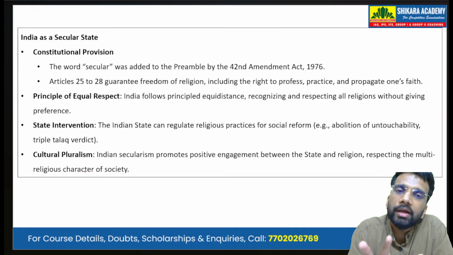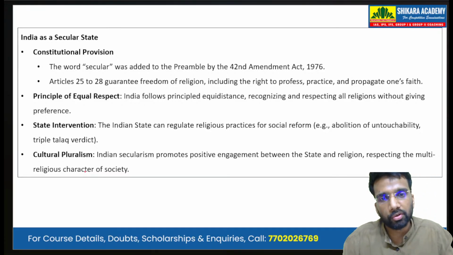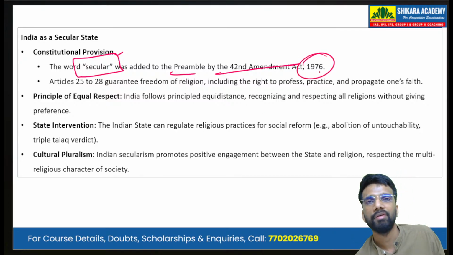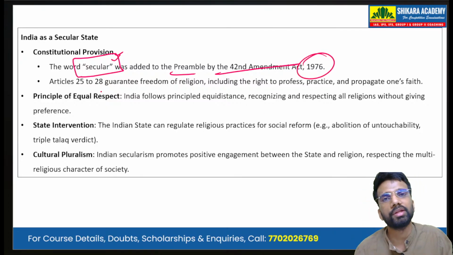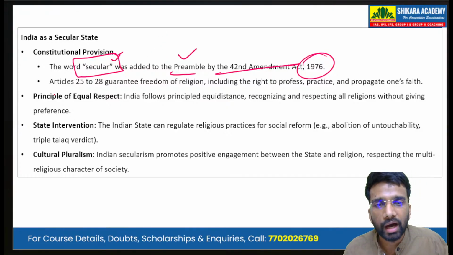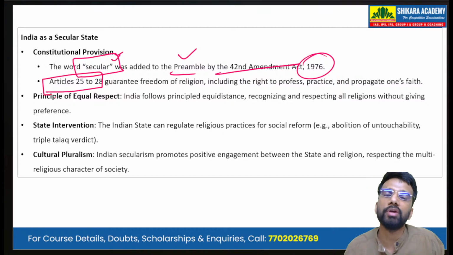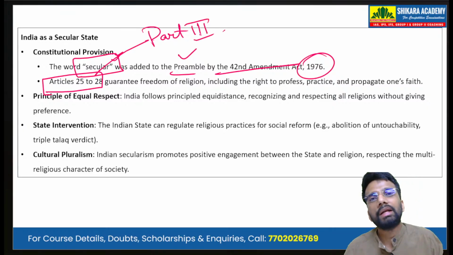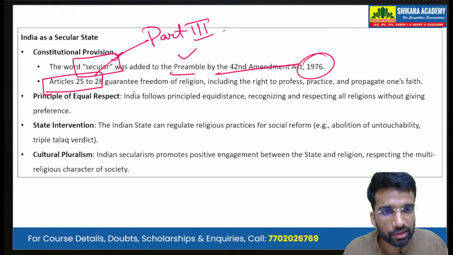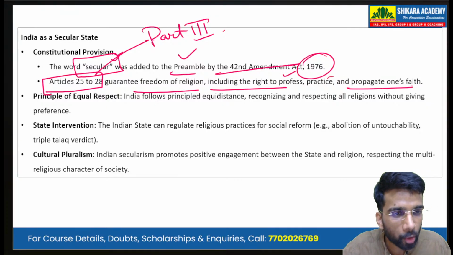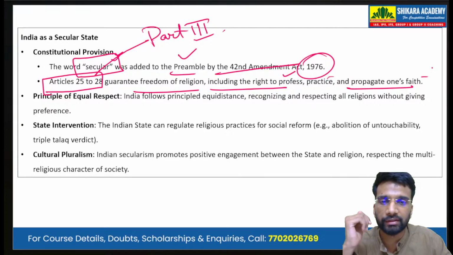Now, we substantiate by writing about India as a secular state. So, we have the constitutional provision. The word secular was added to the preamble by the 42nd Amendment Act in 1976. So, the word secular is in the Constitution's preamble. Then, Articles 25 to 28 in Part 3, that is fundamental rights of the Constitution, guarantee the freedom of religion, including the right to profess, practice, and propagate one's religion or faith.